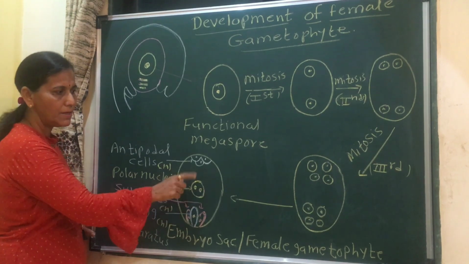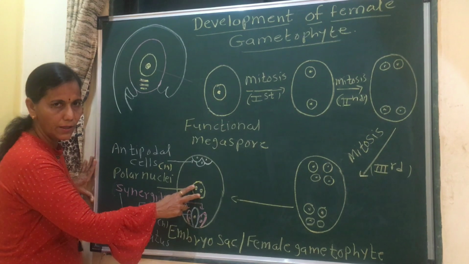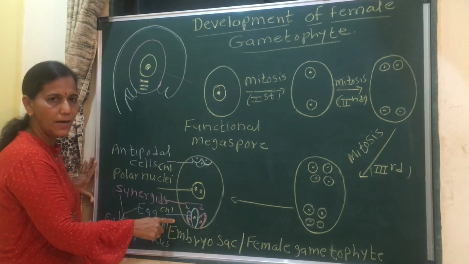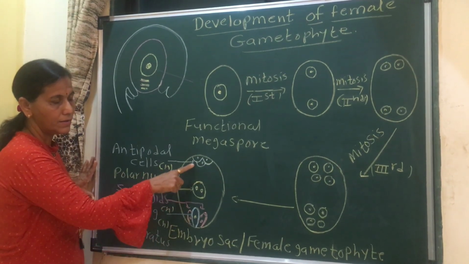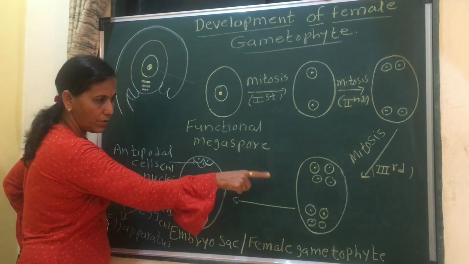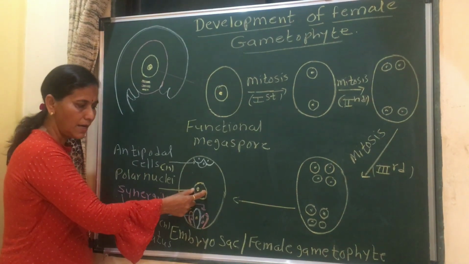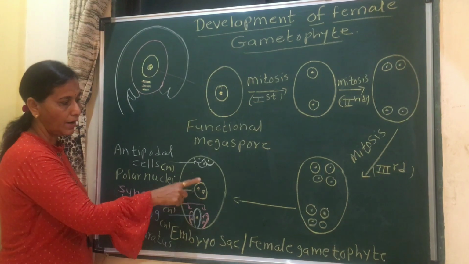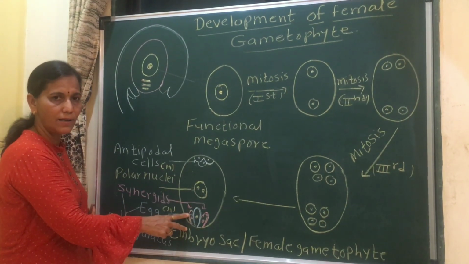Here 2 nuclei come together and form a cell. These are 8 nuclei; 1 from each pole fuse and form a single cell with a single nucleus, and as a result this is a 7-cell 8 nucleated structure.